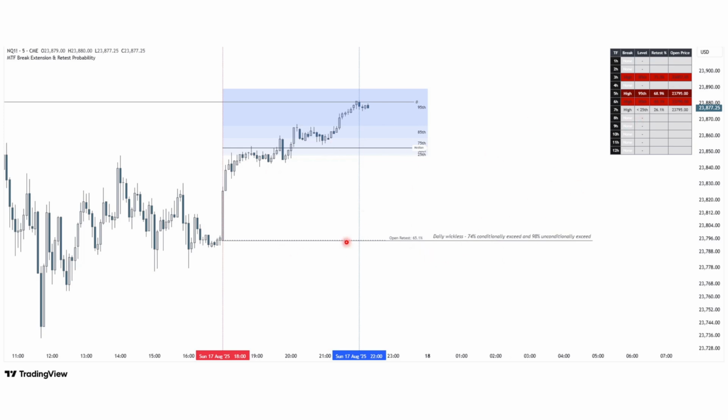But at the moment, we can change it over to the 6 hour, where we can see that nicely down at our daily open and our wickless point. We also have a 65% chance that within this 6 hour period, so that's where this zone finishes, that we're going to come down and retest that as well. So that's some more nice confluence adding up there.